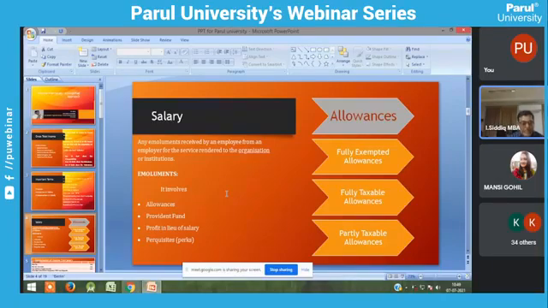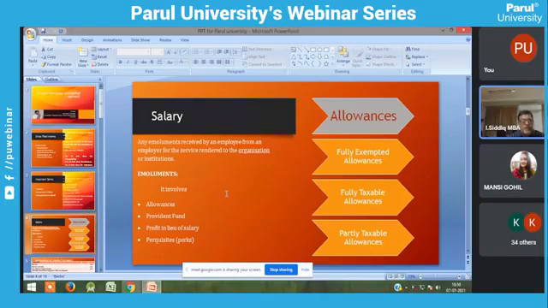As a basic employee, you should know these four components of salary. The first one is allowances. The next one is the provident fund. The next is profit in lieu of salary.